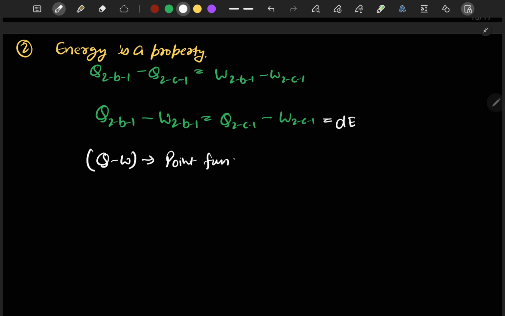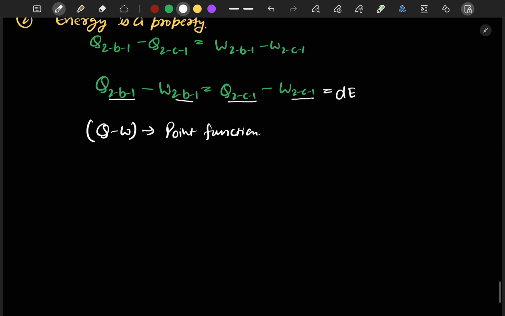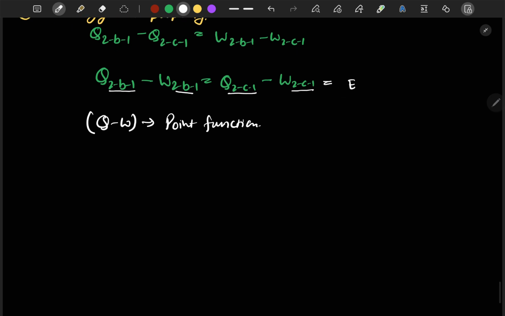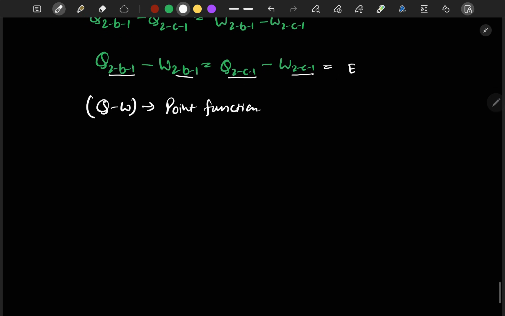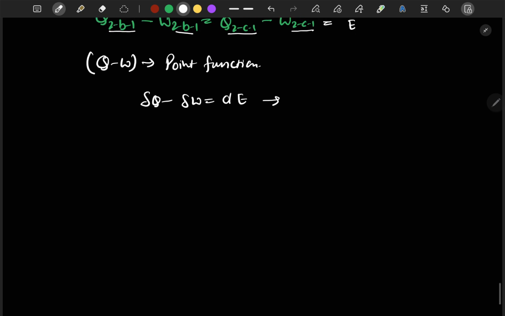Why can it be termed as a point function? Because we can see here that this Q minus W for cycle 2B1 is equal to Q minus W for cycle 2C1. So it means that Q minus W is independent of the path. So we can say that Q minus W is a point function, and let me write it as E here. So for a small change in heat minus a small change in W will be equal to dE, and this is a point function, that is an exact differential.